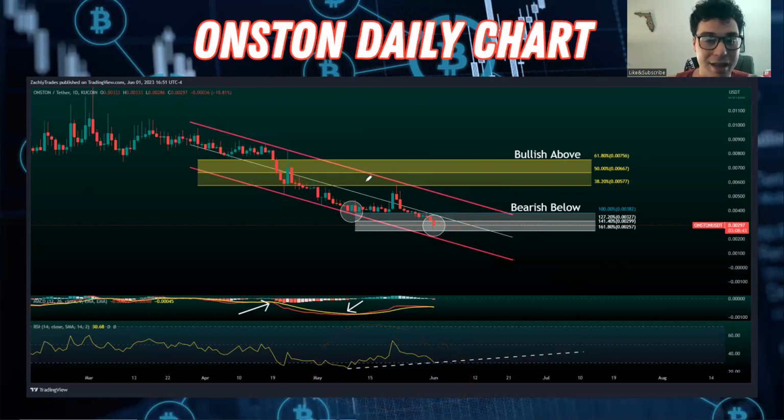But sometimes these things take a little bit to play out, right? Over here, we had the MACD entry signal, and it took a little while to play out. It took a week or two to see the actual move up. So, again, that's the main things I'm looking at with ONSTON.